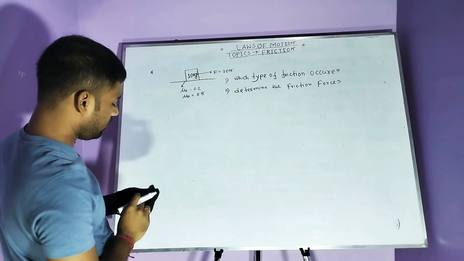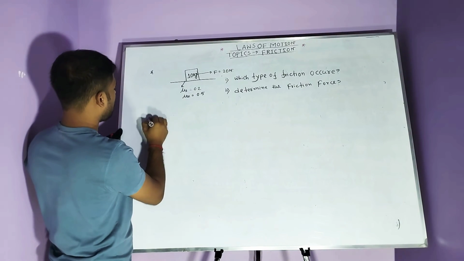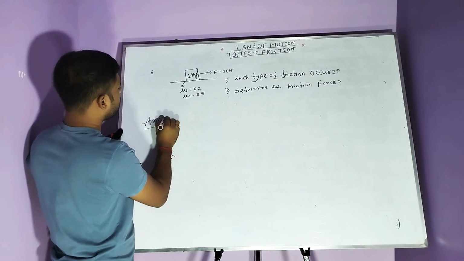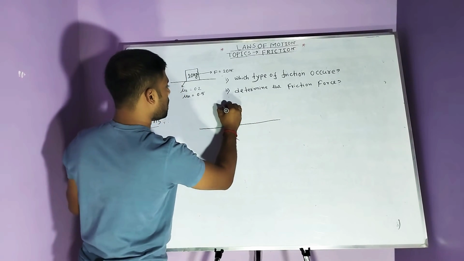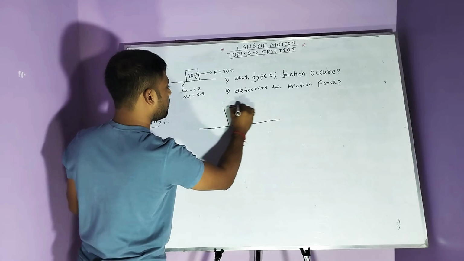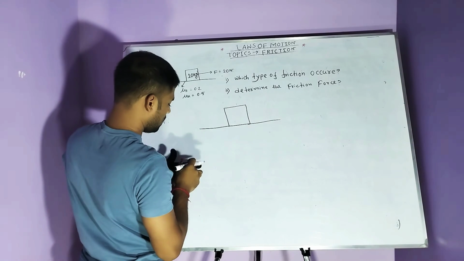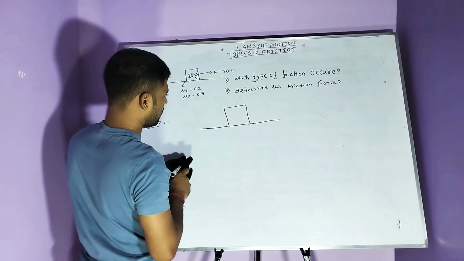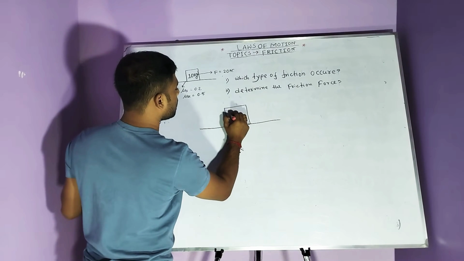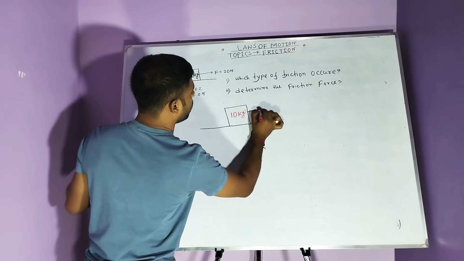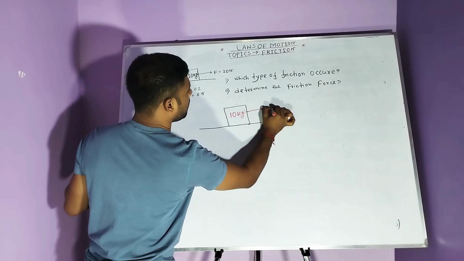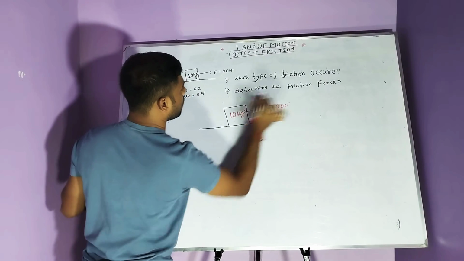For the answer, first you draw the FBD. The mass of the object is 10 kg. The applied force F is equal to the supplied data, 20 Newton.